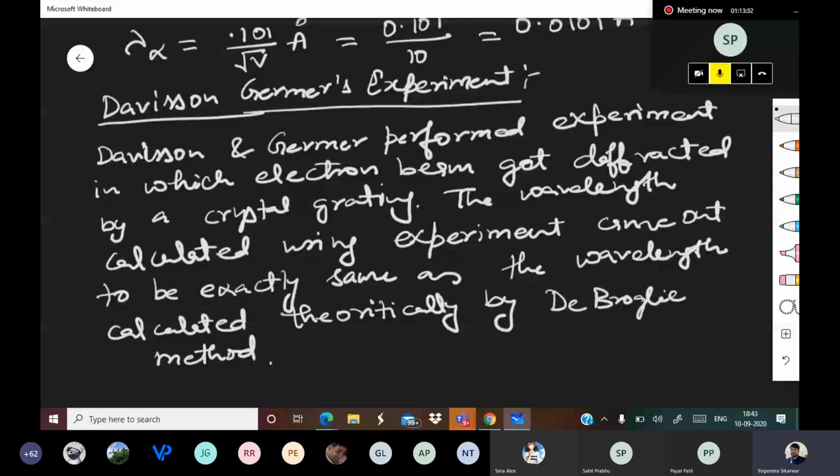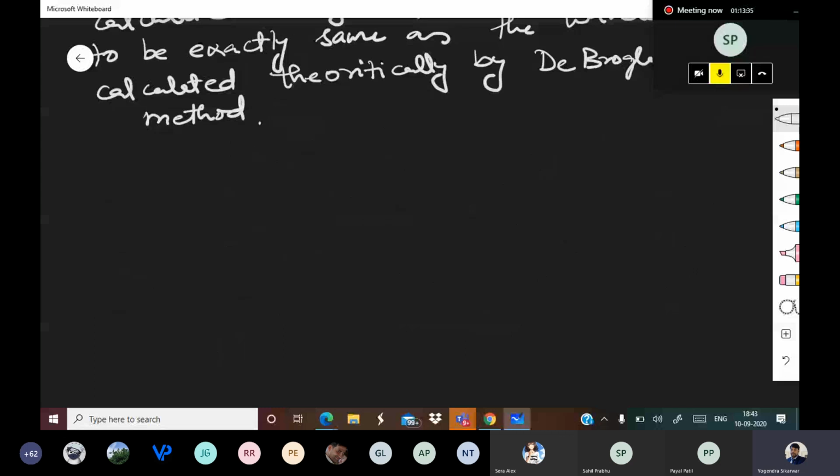Okay, so in their experiment, pay attention to what they did. They took an electron gun. This was the source of electrons, and this was the electron gun.